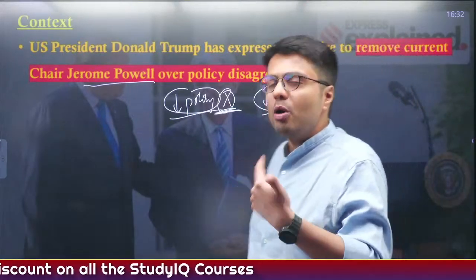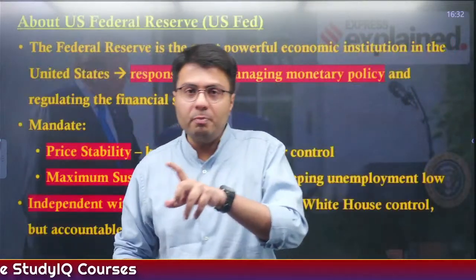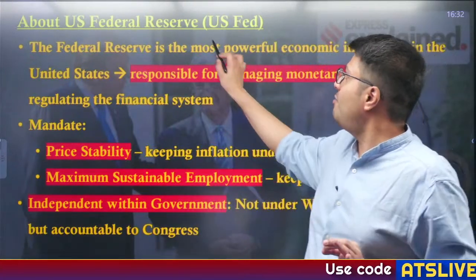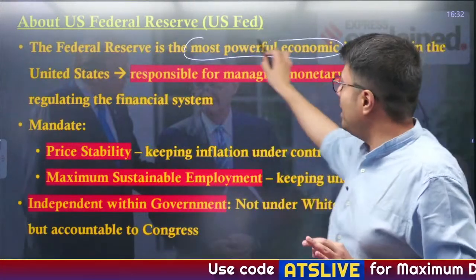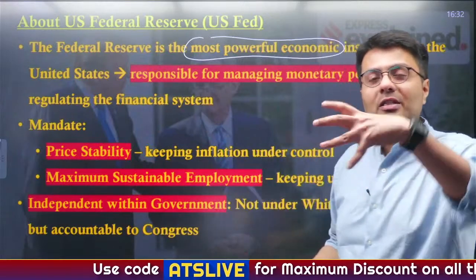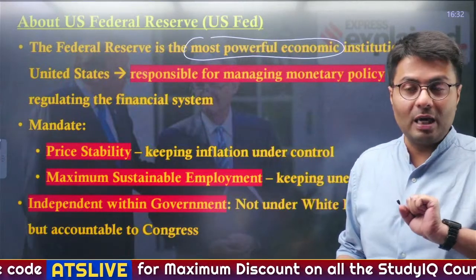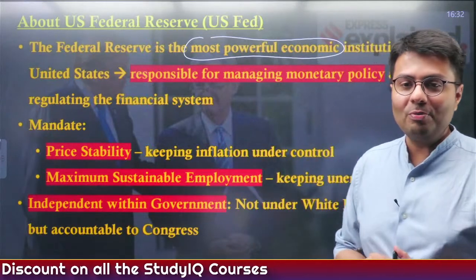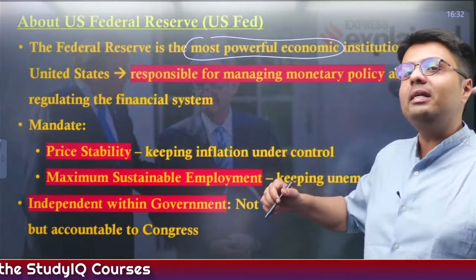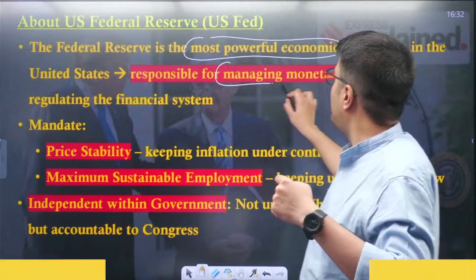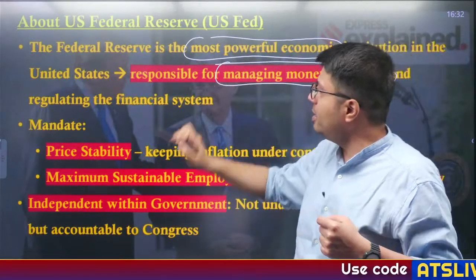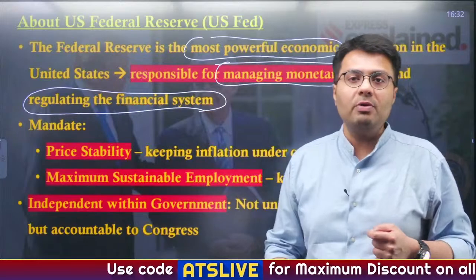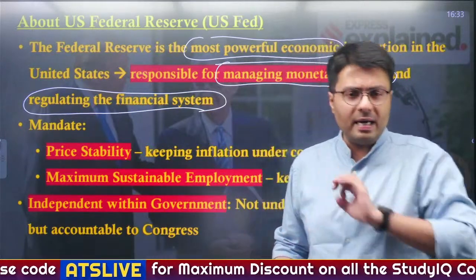So this kind of political bickering is not important. What is important is a few facts related to the US Federal Reserve. This is the world's most powerful economic institution, naturally, because it is the central bank of the world's largest economy. So any decision made by the Federal Reserve impacts India's economy as well. Now in the United States, the Federal Reserve is responsible for managing monetary policy and regulating the financial system and the banking system, similar to what RBI does in India.